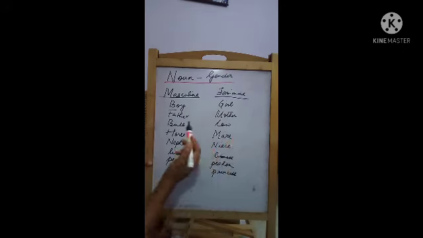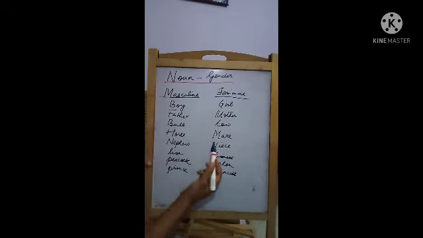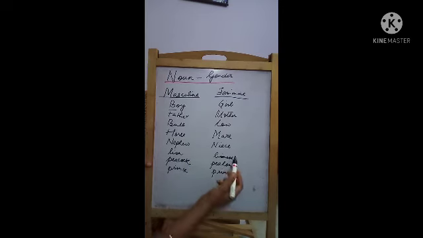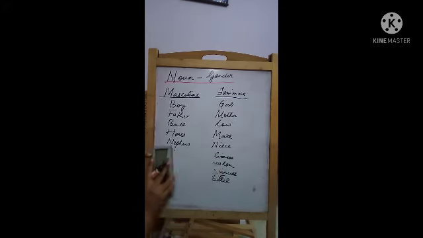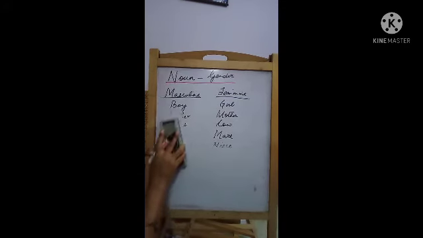Father, mother. Bull, cow. Horse, mare. Nephew, niece. Lion, lioness. Peacock, peahen. Prince, princess. Then there is also one more, let me give you. For dog, the feminine is bitch. Alright, I hope I'm clear. It's very simple. So we will now go to the next classification.